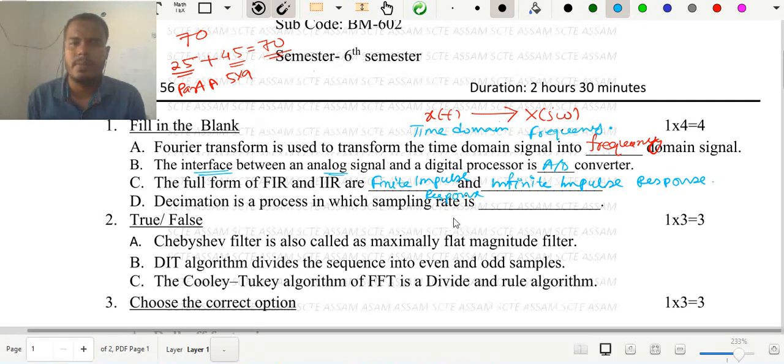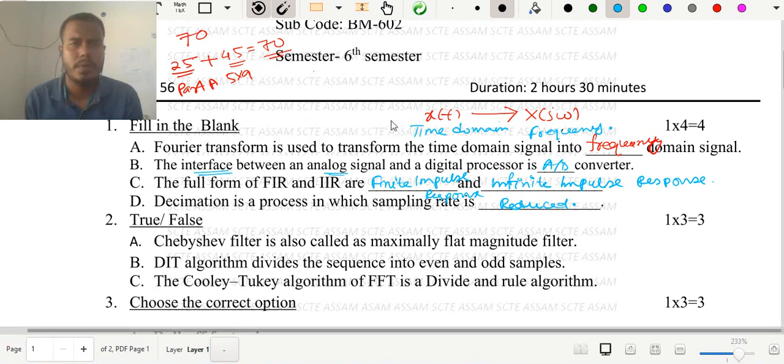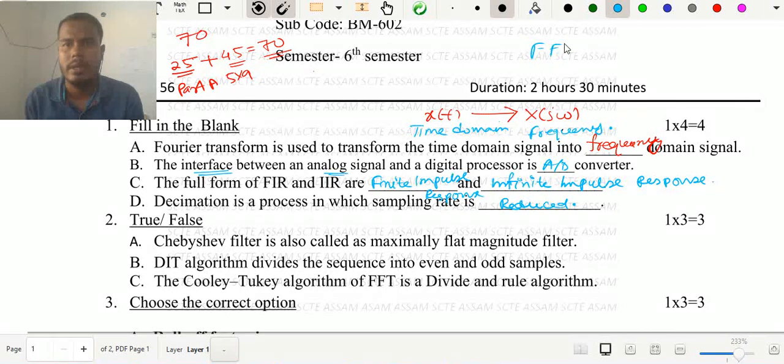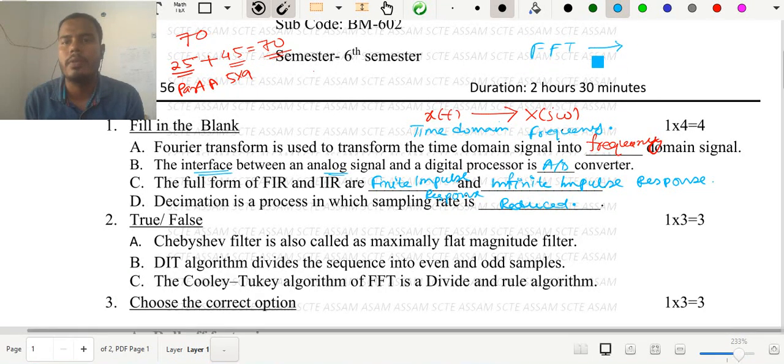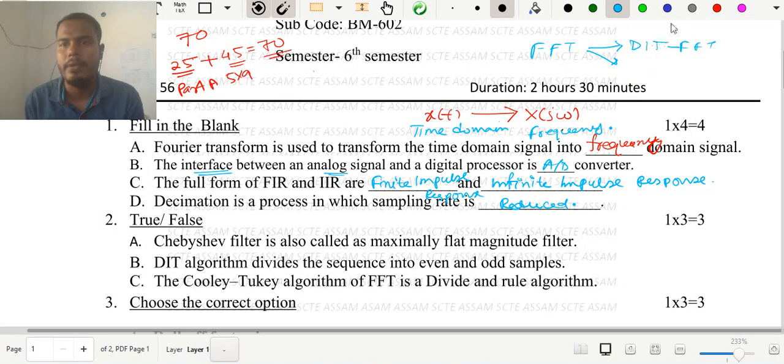Decimation is a process in which the sampling rate is, this is important, reduced. Basically we were discussing FFT. In FFT you have two types of algorithm, DIT FFT and DIF FFT, that is, decimation in time and decimation in frequency. Decimation means changing to the bit reversal order, and we are basically dividing the sequence into odd and even parts.